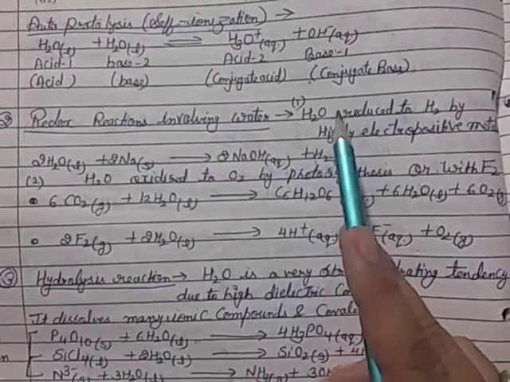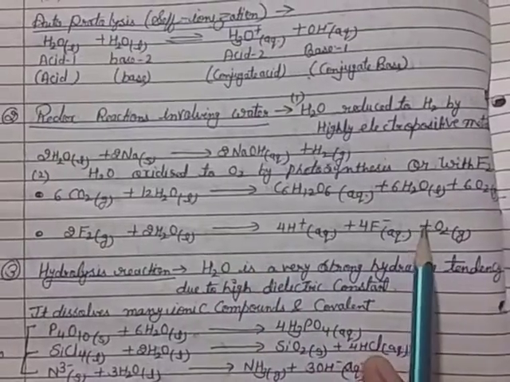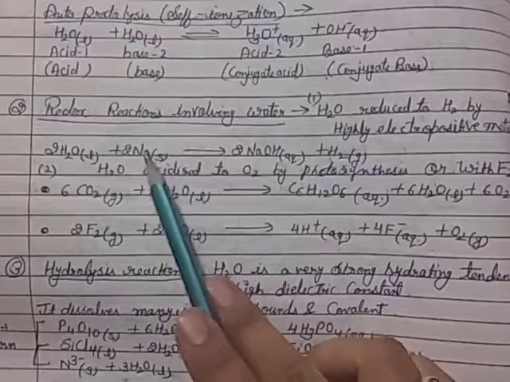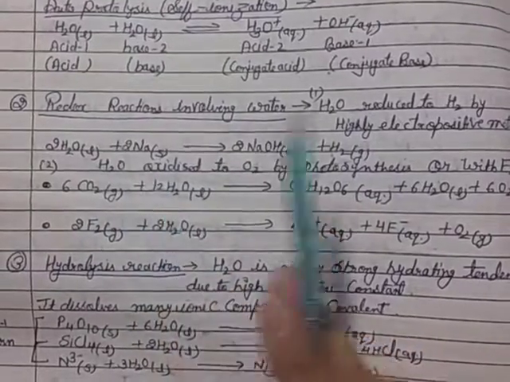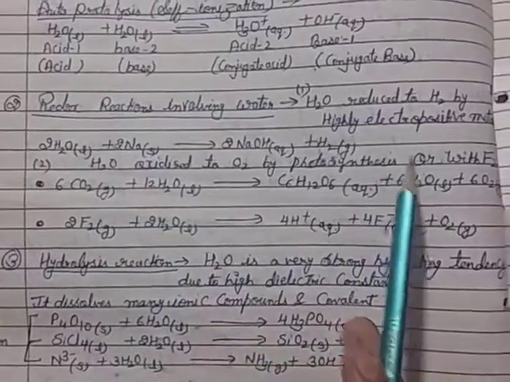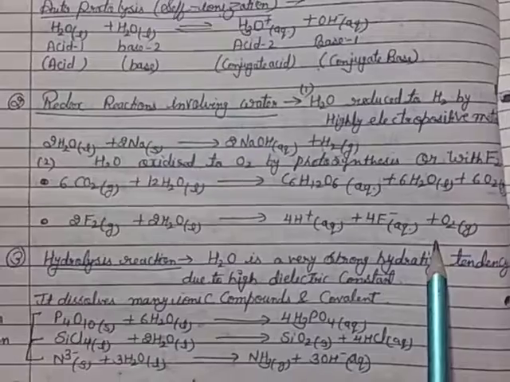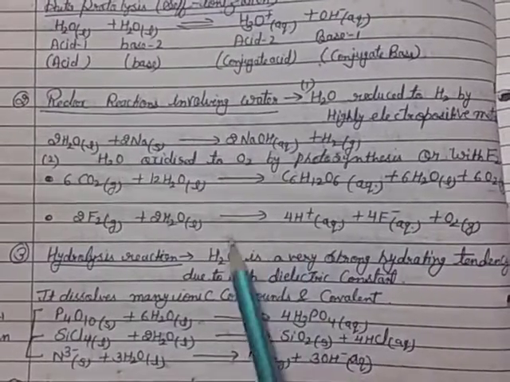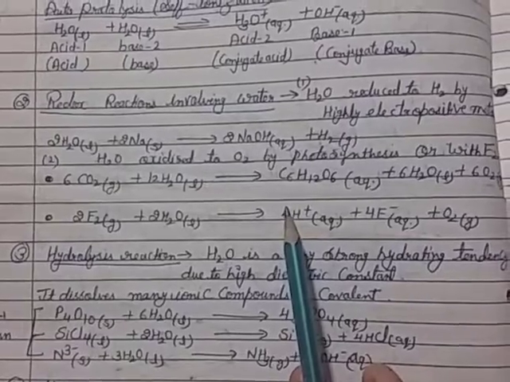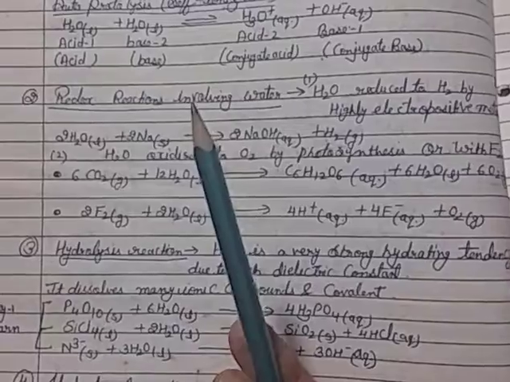So here you see H2O is reduced to H2. Water is reduced to hydrogen by a highly electropositive metal. See, water reacts with Na, so H2 is removed. And water is oxidized to O2, here you see. In this reaction O2 forms, and here also, by photosynthesis and otherwise with fluorine. Okay, this is the redox reaction involving water. Here three reactions are given, but you learn any one reaction.